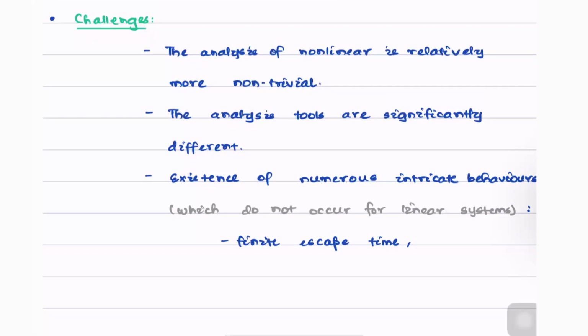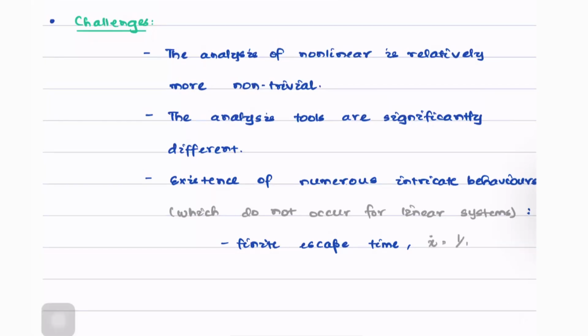So you can see a quick example. Let us look at the system shown here. x dot equals 1 divided by t minus 5. In this system, as t approaches the value 5, we see that x dot actually becomes equal to infinity, meaning the states of the system also blow up to infinity. And this occurs in only a finite amount of time. That is, in the case of a linear system, x dot will take an infinite amount of time to reach the value of infinity in general.